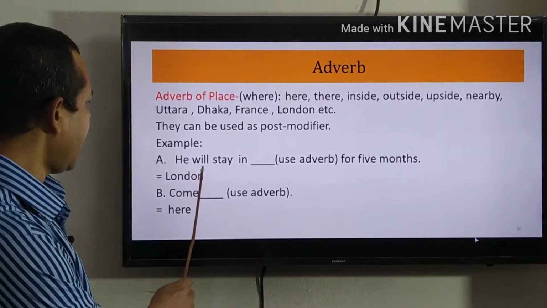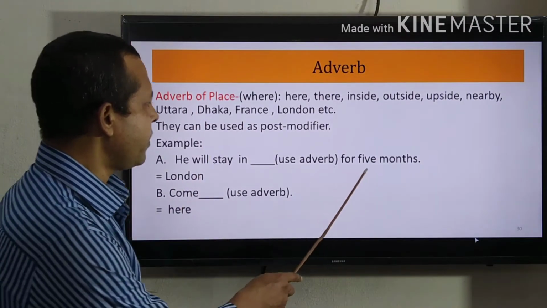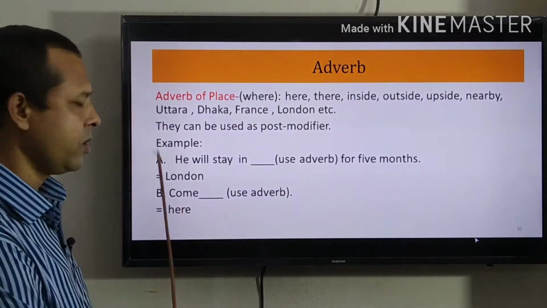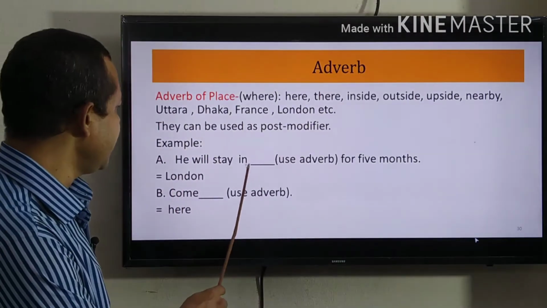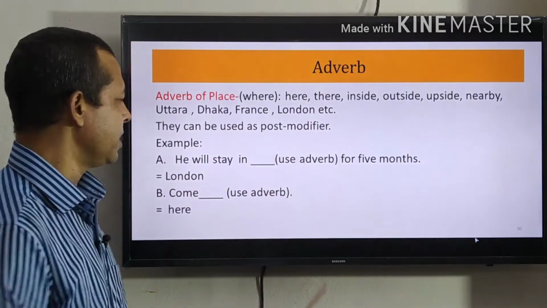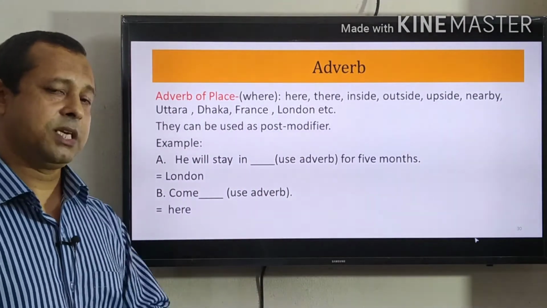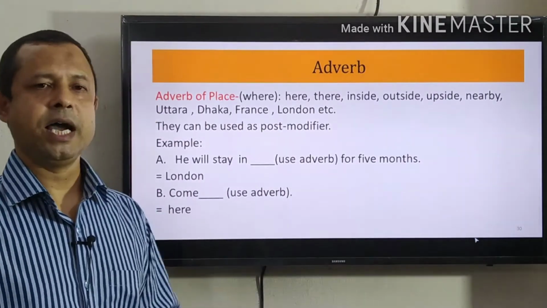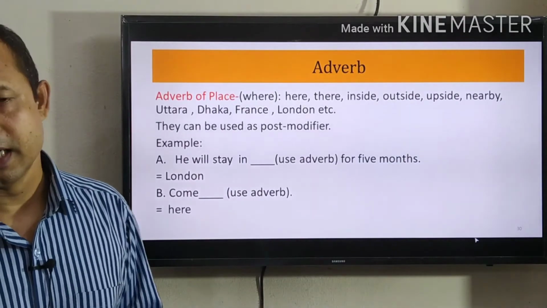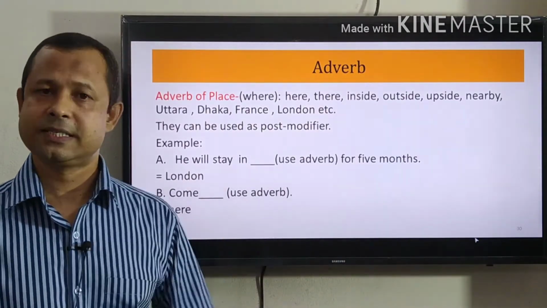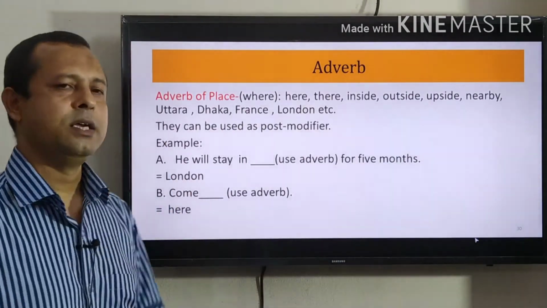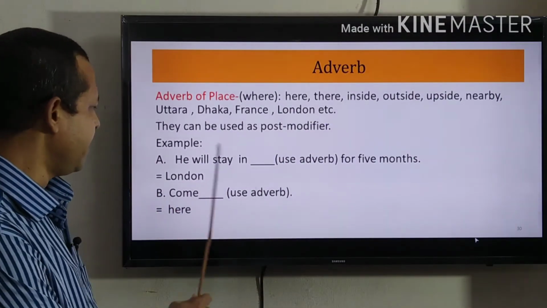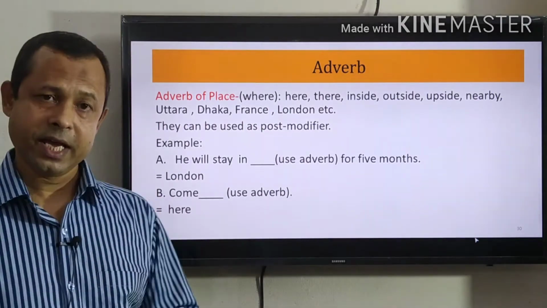See the example, I will stay in ___ for 5 months. What can I use in the gap? I can use in the gap London. So I will stay in London for 5 months. Where will I stay? I will stay in London. So from the word London, I am giving the idea of the place where I will stay. So London here is an adverb of place. B number, come ___. Use adverb. I can write here, here.